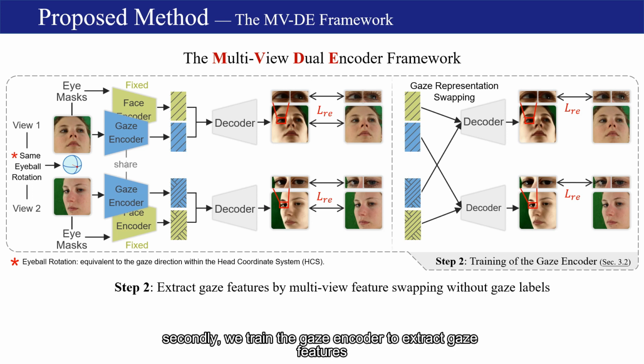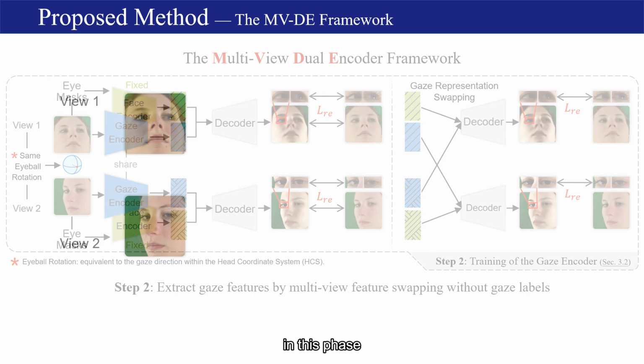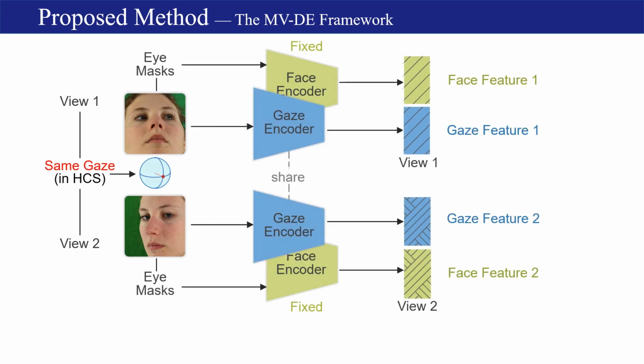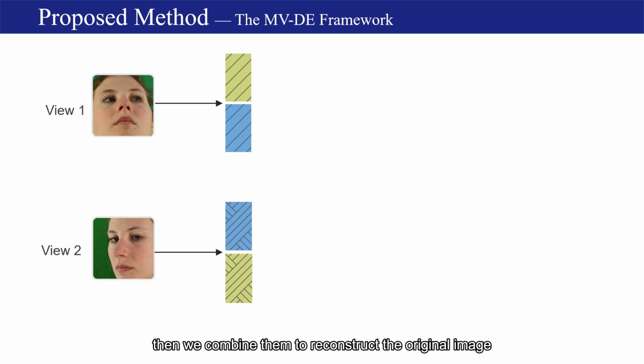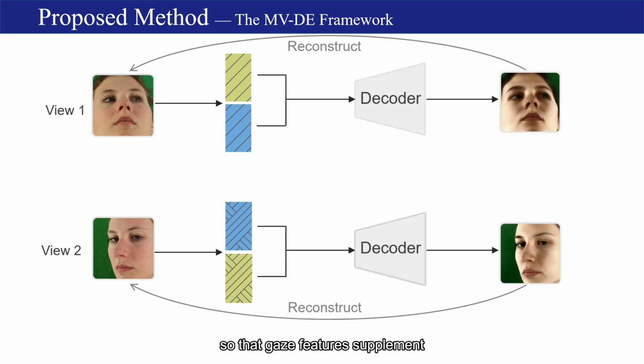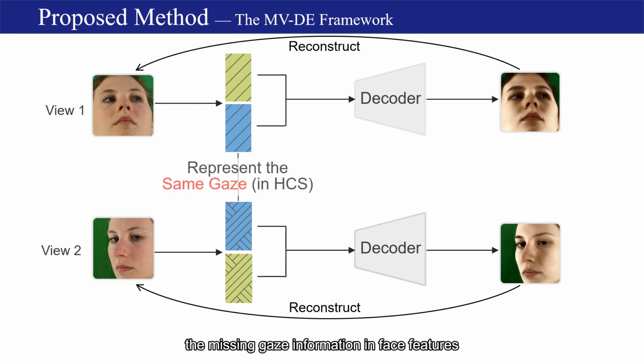Secondly, we train the gaze encoder to extract gaze features. In this phase, we first extract the face and gaze features through corresponding encoders. Then we combine them to reconstruct the original image so that gaze features supplement the missing gaze information in face features.